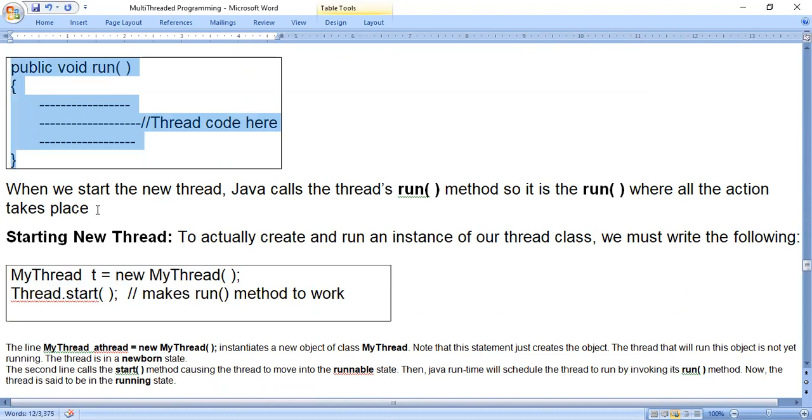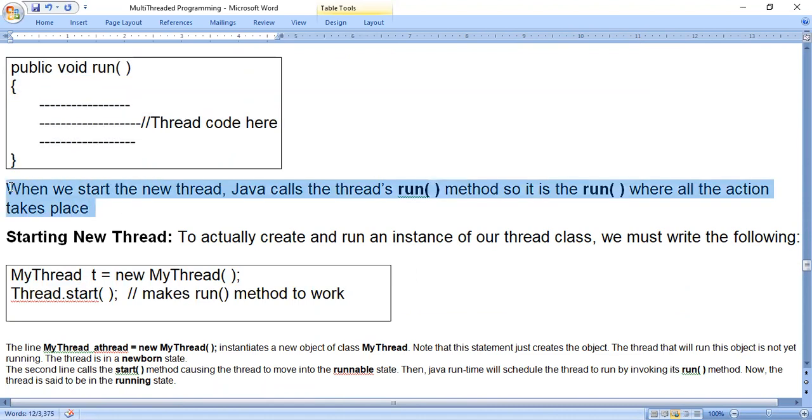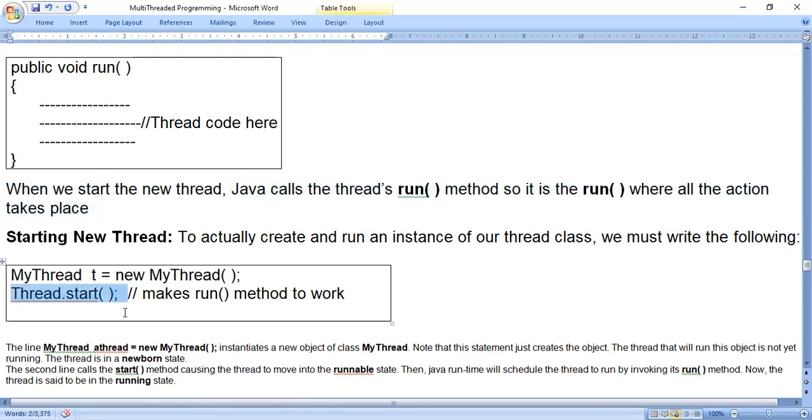Just look at this sentence: when we start a new thread, Java calls the thread's run method. I hope you are getting it. So how do we start a new thread? t.start. To start a new thread, the code is t.start. When this line is executed, Java calls the thread's run method.